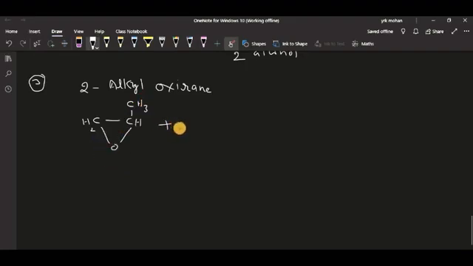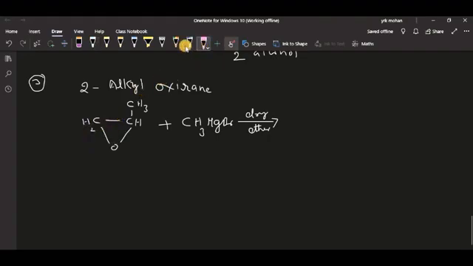Now let us see how the Grignard reagent methyl magnesium bromide reacts, in the presence of ether. Here, what is said to be the least hindered site in this oxirane?